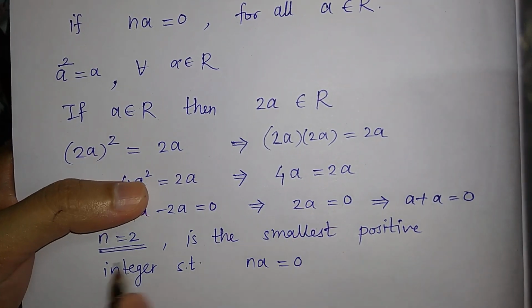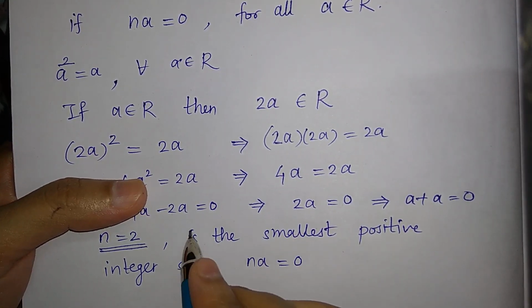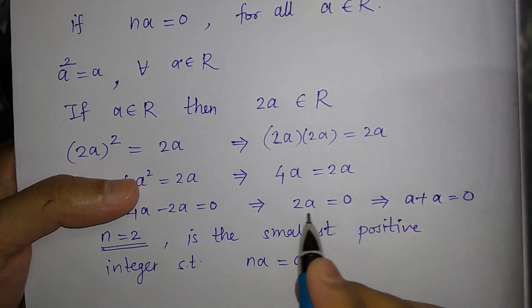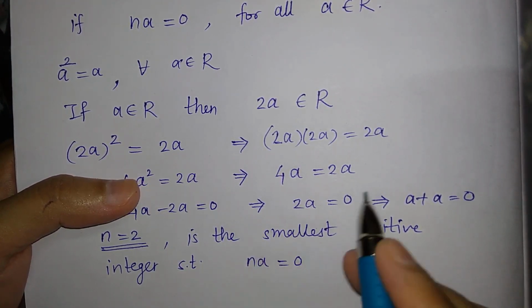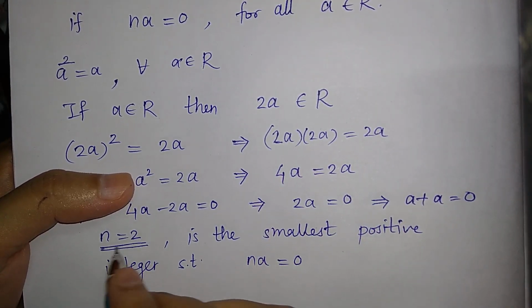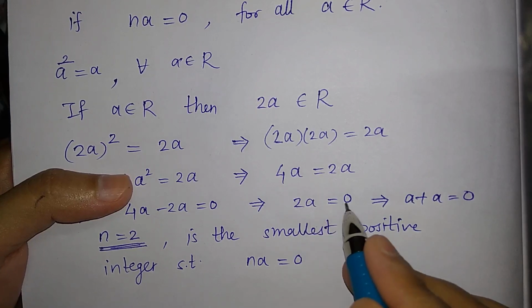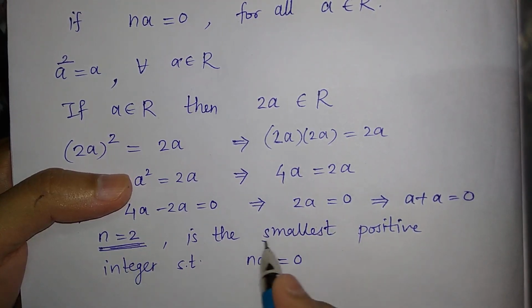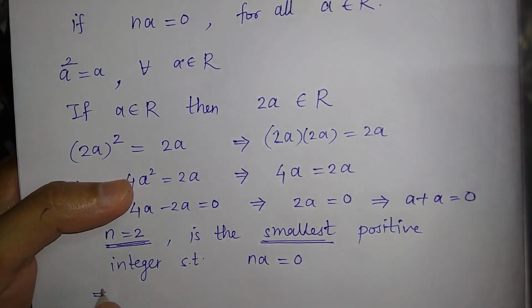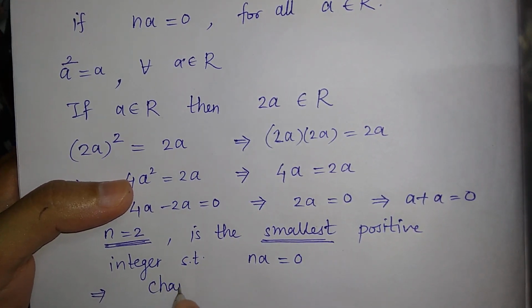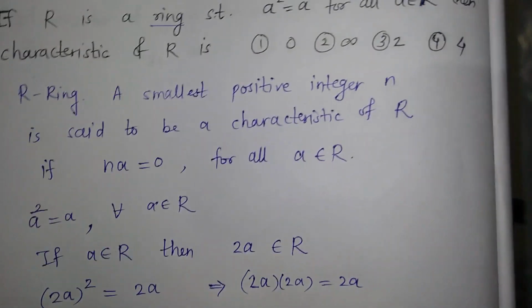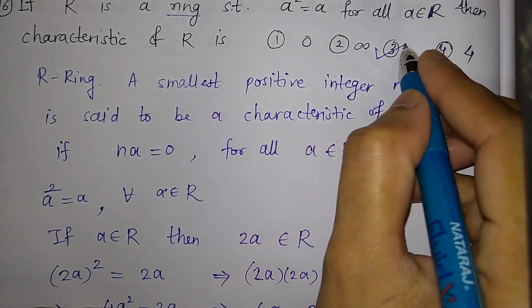Because the positive integers are 1, 2, 3, 4 and so on, but if you take n equal to 1, then clearly a equal to 0, which is not true for all the elements a. So n equal to 2 gives us 2a equal to 0. So this is the smallest. Okay. So this gives us the characteristic of the ring R is 2. So this third option is the correct option.